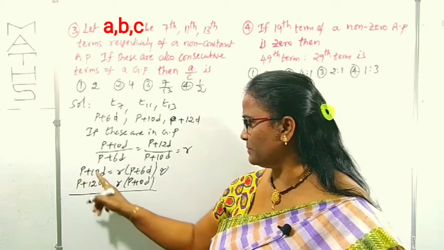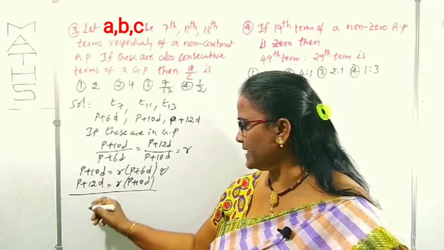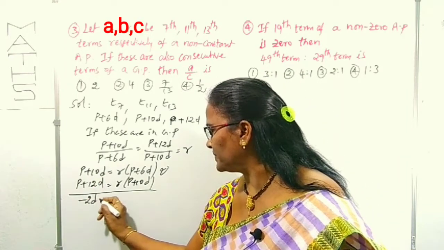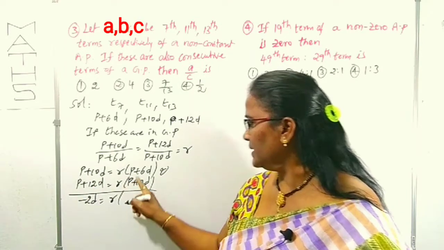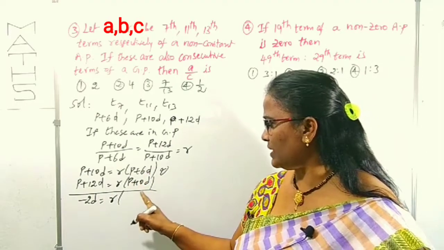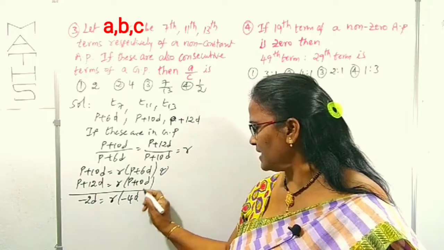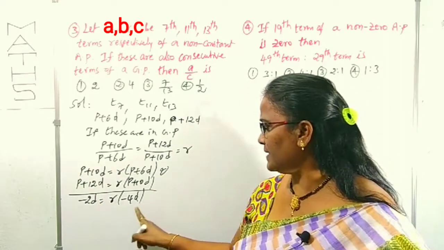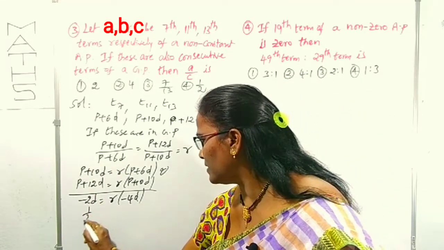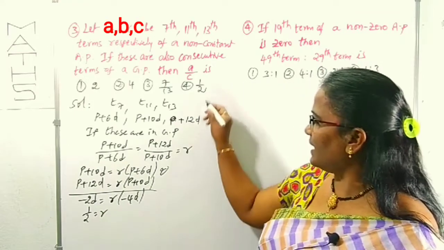By the subtraction, P gets cancelled here. 10D minus 12D is minus 2D, equals R times, R is common, P cancels, 6D minus 10D is minus 4D. Right? Now D cancels, therefore R becomes 1 by 2, or not? We got the R value.